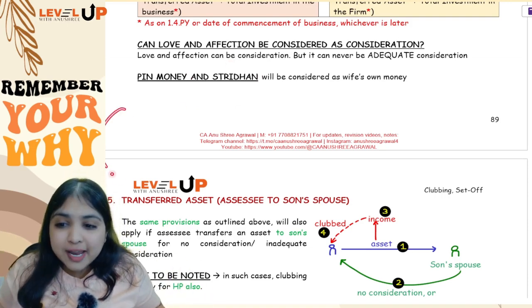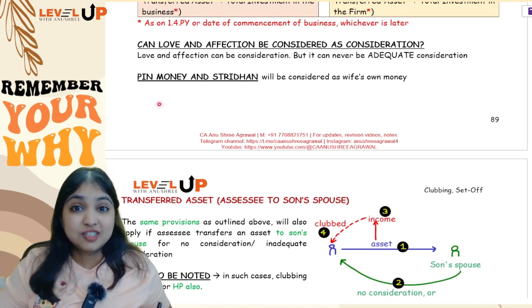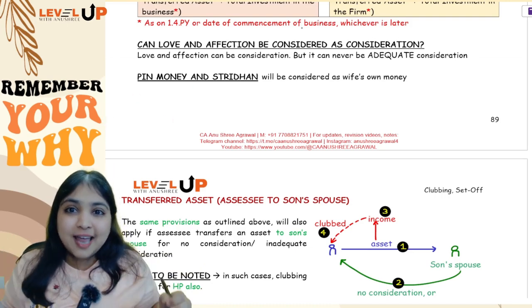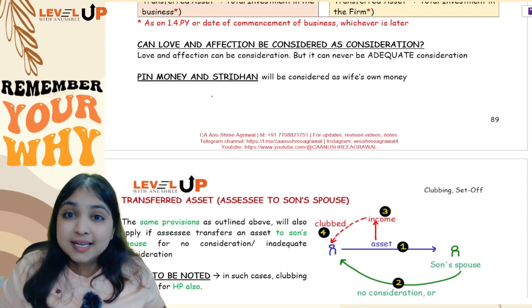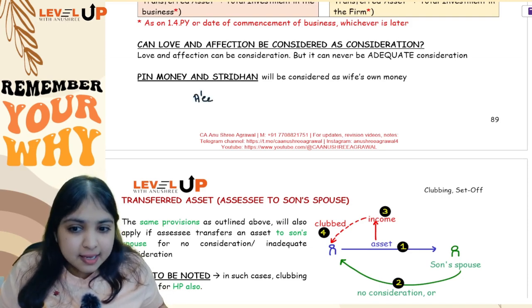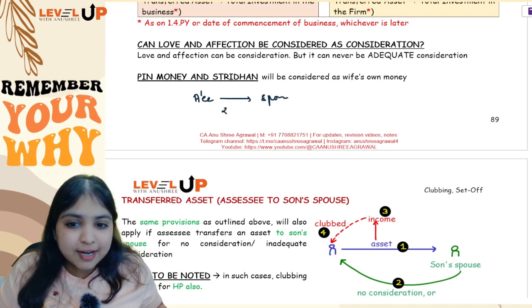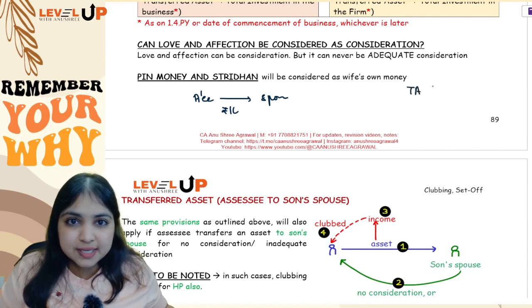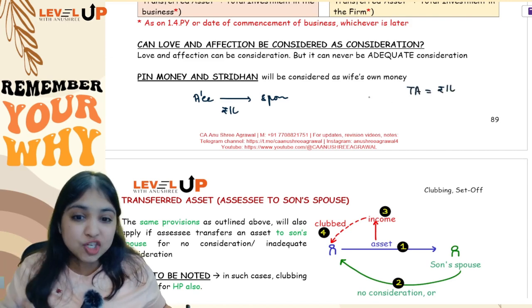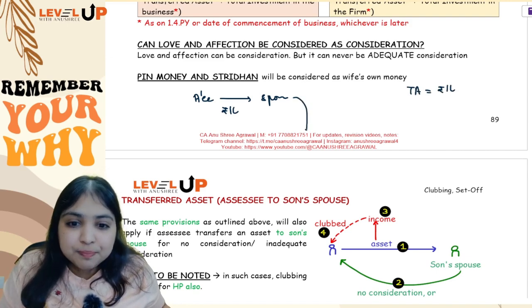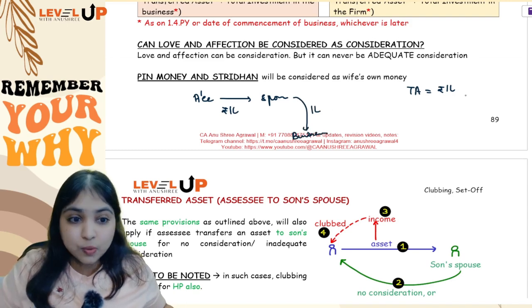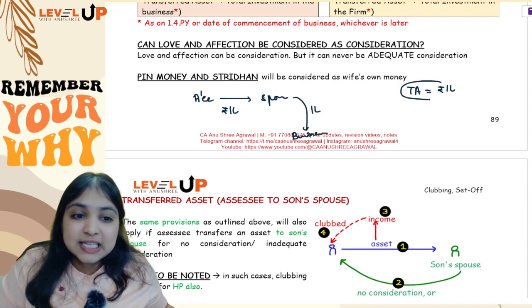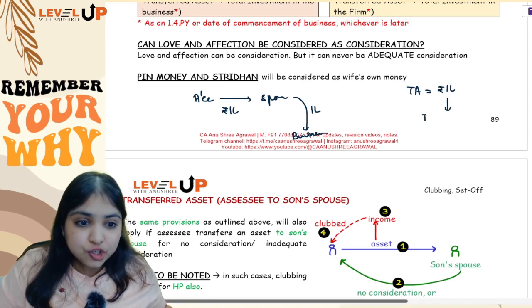Okay, now before I go to the next point, one last concept in this adjustment I want to finish for you. That way this entire adjustment nicely we would have covered. See, understand, what if the assessee gives to his spouse 1 lakh rupees for no consideration or inadequate consideration? In my example, what is a transferred asset? The transferred asset is 1 lakh rupees cash, guys. Now what the spouse did is, she put this 1 lakh rupees into her business. She invested this 1 lakh rupees into her business. So can I say that the transferred asset cash 1 lakh has changed form into investment in business 1 lakh?